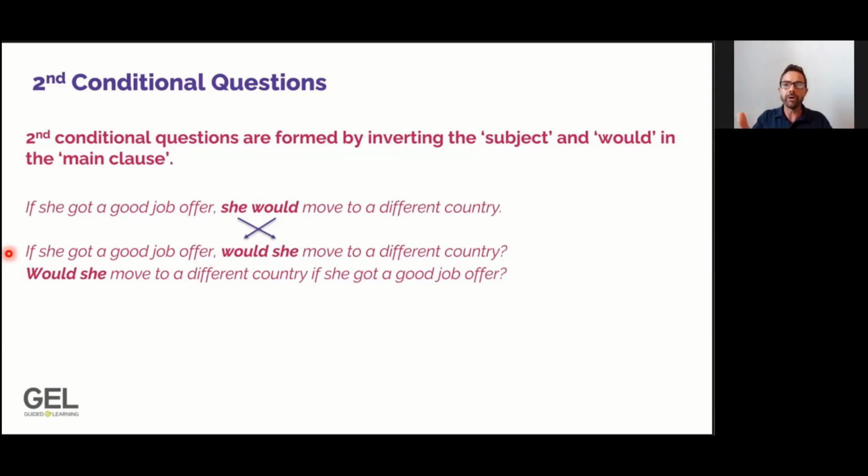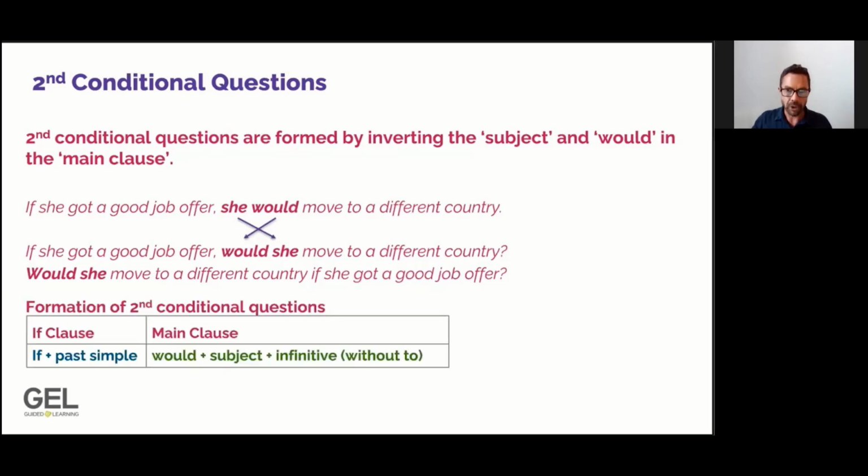Of course, we can also reverse the clauses, as we see in our last example here. Would she move to a different country if she got a good job offer? So to make a question in second conditional, the grammatical form, we are changing the main clause. We do not change the if clause. That stays the same, if plus past simple. But in the main clause, we are going to reverse or invert the order of would and the subject.